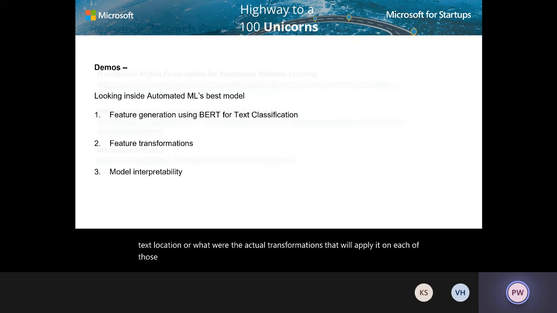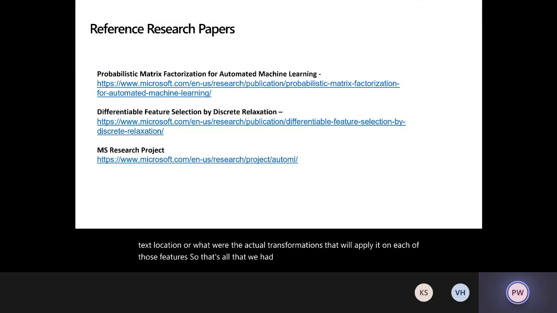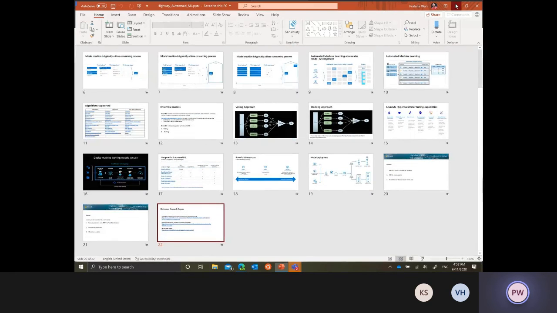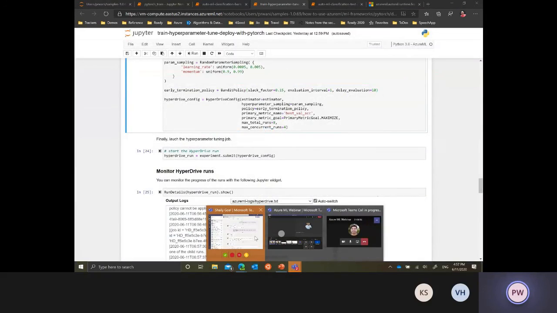So that's all that we had to cover. And if you want to go into the details of the engine that has been built and understand more about what techniques we leverage, these are some of the research papers that were published for the community. So feel free to go through them to understand this in more detail. I think that's all we had from the slides and demos perspective. We'll just take up the rest of the time for the Q&A.